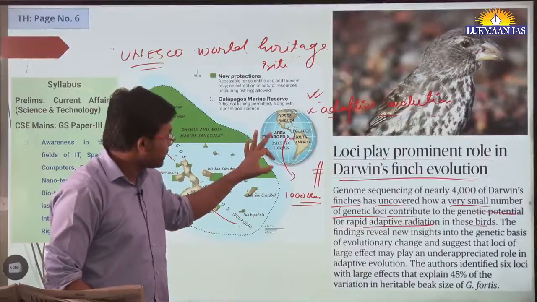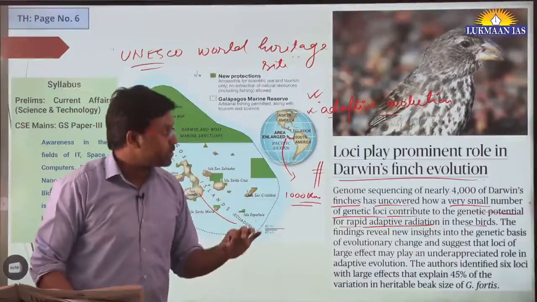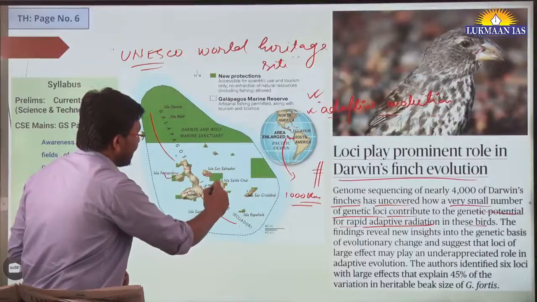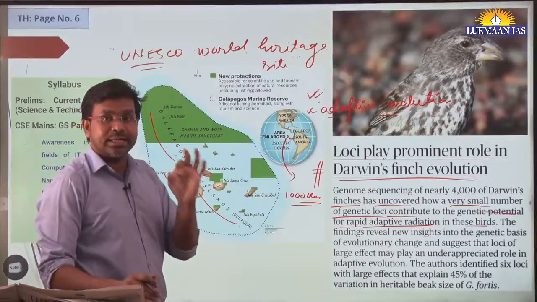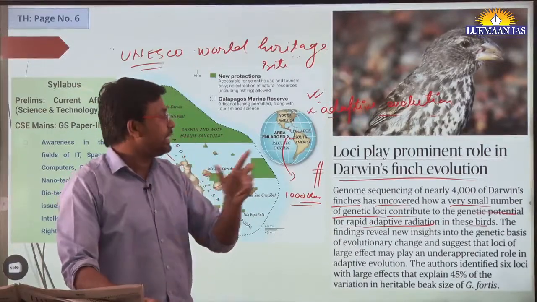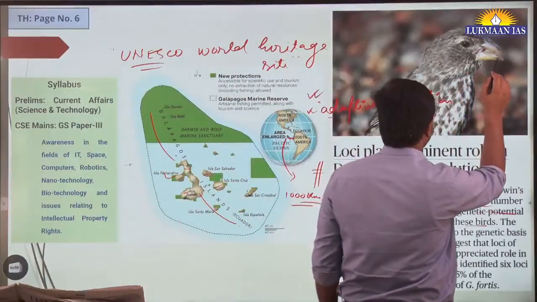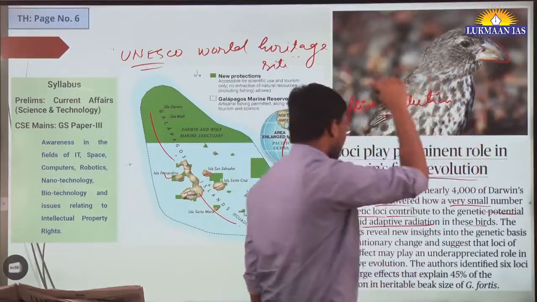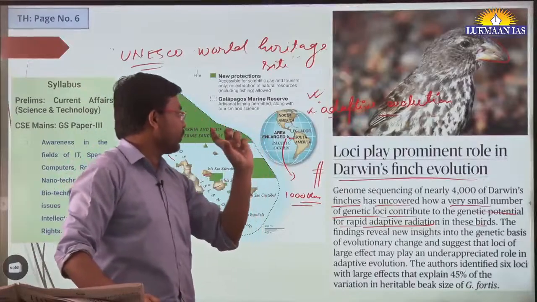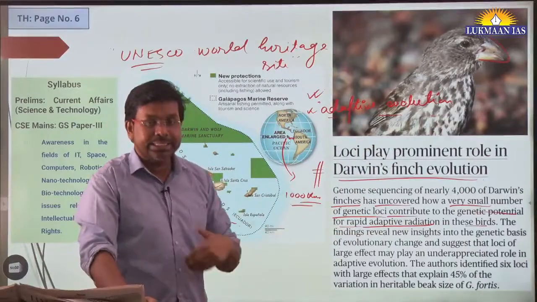What Charles Darwin has done is, he went to the Galapagos Island. In the Galapagos Island, he saw that inside that island there are many different groups of islands. He went to each of them and did a study of the species that are found over there. Particularly, he studied the bird species, and he identified that these birds have different kinds of beaks.